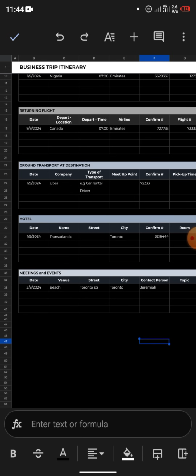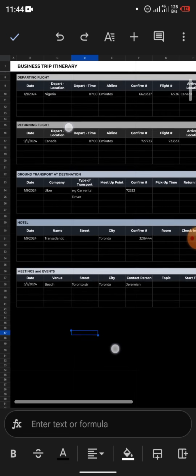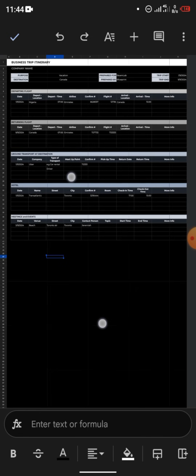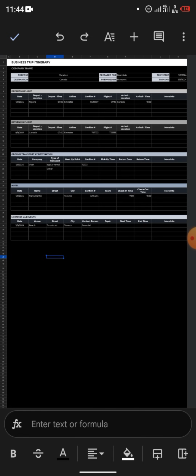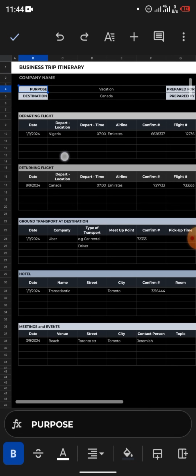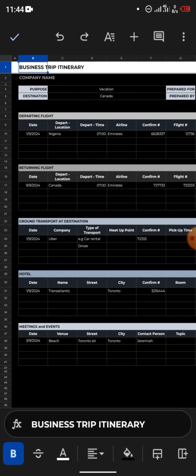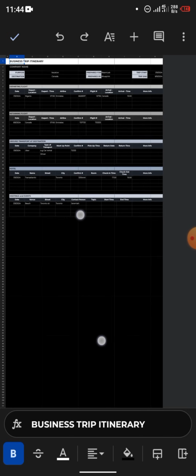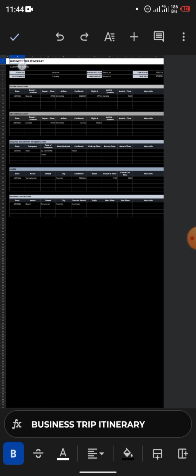So once you are done editing this business trip itinerary sheet, what you are going to do now is, let me zoom. We want to copy this. Tap on any page, tap on the first box. We want to copy everything from this business trip itinerary, that's from this B1. Let me zoom out so that I can select everything easily. Make sure you tap on the B1.